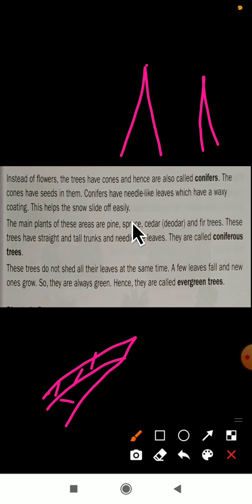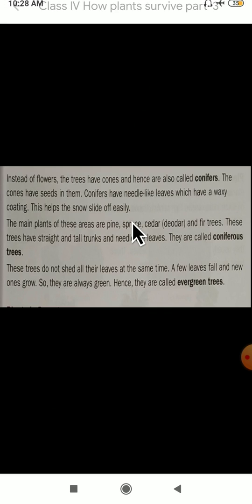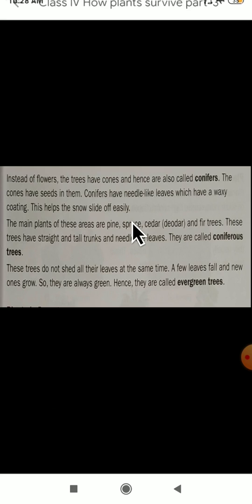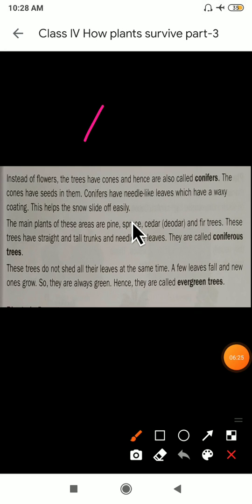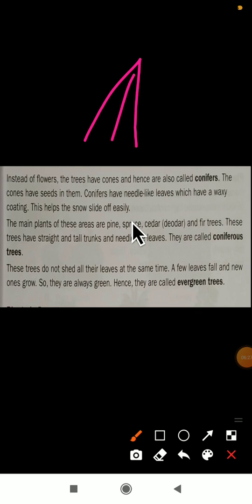Like this the leaves will be there. Okay, the leaves will be how? Needle like. What is the meaning of needle? Okay, you can see that this is a needle. The leaves will be like this, so a cone like structure it is. The needle is nothing but the sharp end, for that we call a needle.